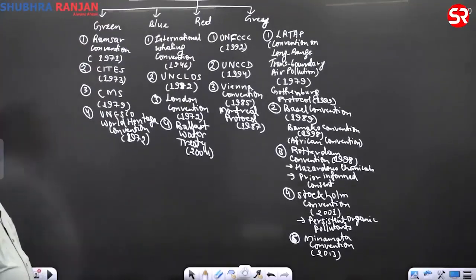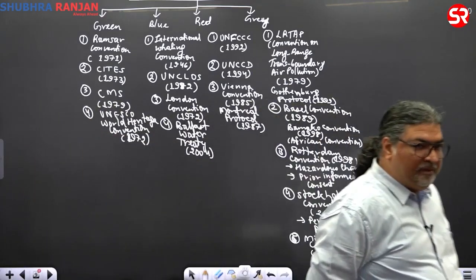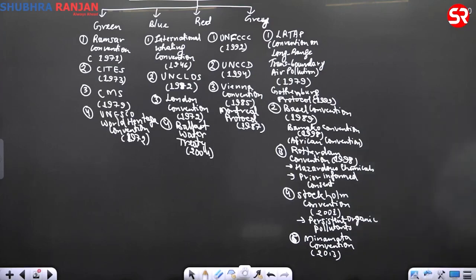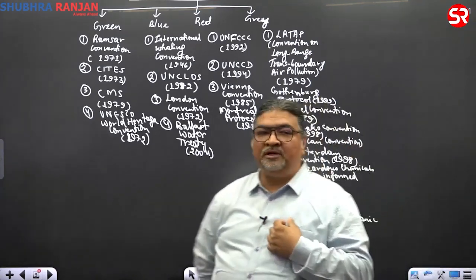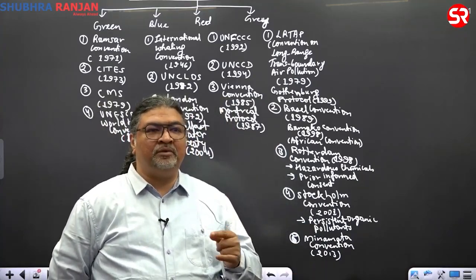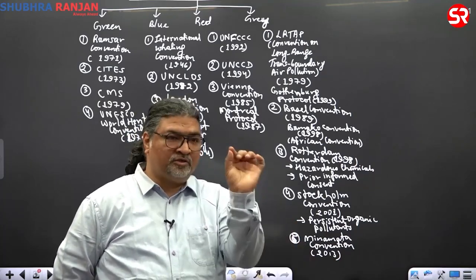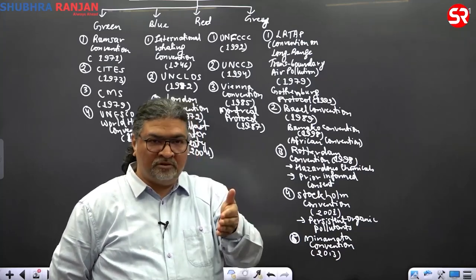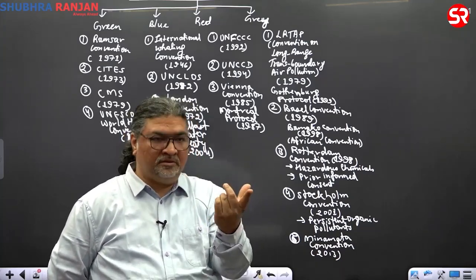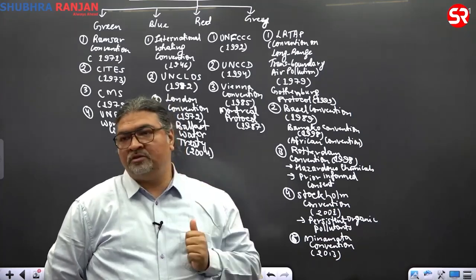Green, blue, red, grey. Yes, they are also there. Safe level there. Because see, for every metal and any substance to which we are generally exposed, there is some toxic level, toxicity. Up to what level our cells and tissues will tolerate. Beyond that, it becomes harmful. So that is why I've used the word biomagnification. Maybe it has got into the soil in a small amount, but as it goes to herbivores, carnivores, what happens? It becomes higher, and once it comes to the human body, that toxic level, the high-level concentration, may cause impact.